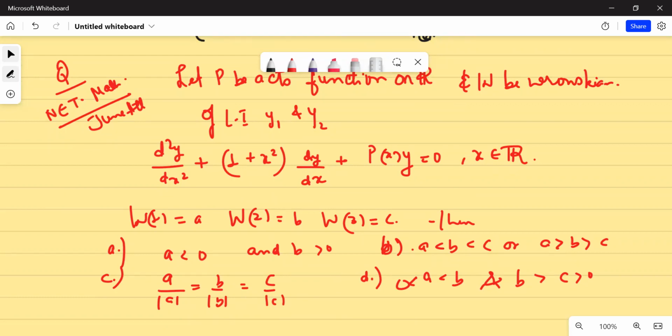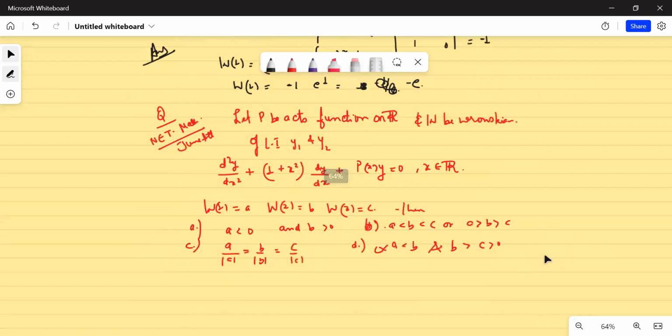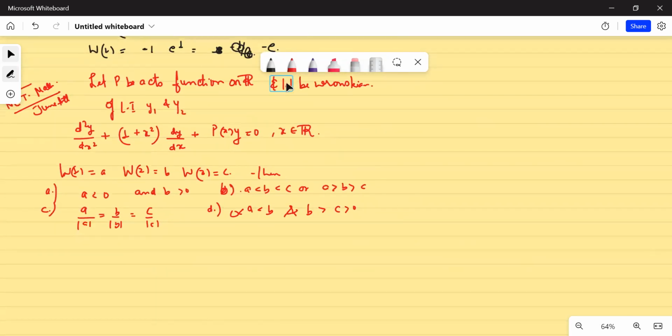Given that P is a continuous function on R, and let W be the Wronskian of linearly independent solutions y1 and y2. And this is the differential equation. And given that Wronskian at 1 is A, at 2 is B, and at 3 is C, you know that these are non-zero values. If A, B, C are non-zero values, then the Wronskian has to be entirely non-zero. Also, you know this from the statement given here that y1 and y2 are linearly independent solutions. The Wronskian for y1 and y2 has to be non-zero. Is that clear? So Wronskian of x has to be non-zero.